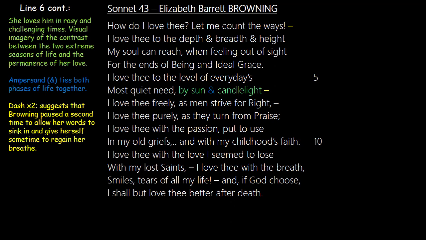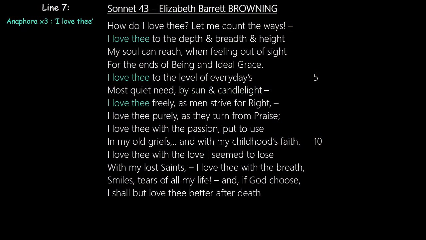And this is particularly important because in this age, love is fair weather, in the sense that people only love their lovers when everything is going well for them. We also see that she employs a dash for a second time. And the dash suggests that Browning again paused to allow a lover some time to take in her words, and also give herself some time to regain her composure and catch her breath. She repeats "I love thee" again as an anaphora for the third time in the 7th line of the sonnet.